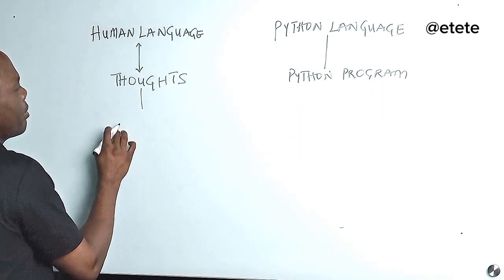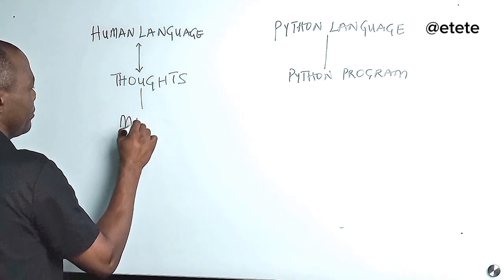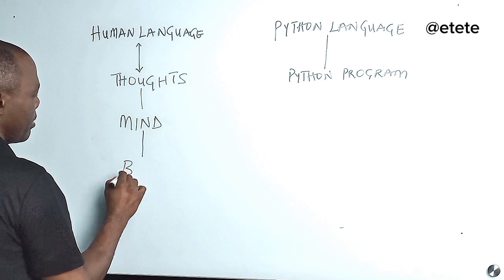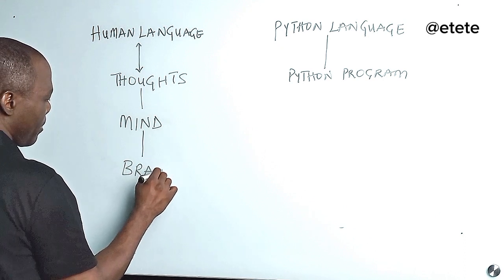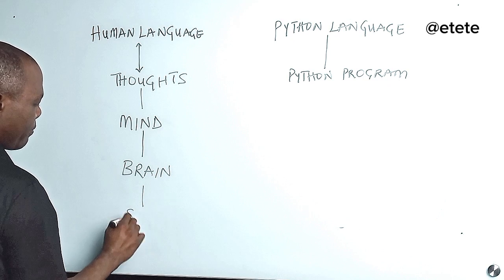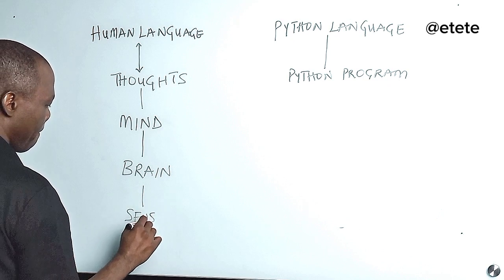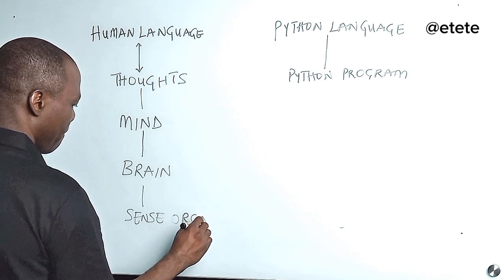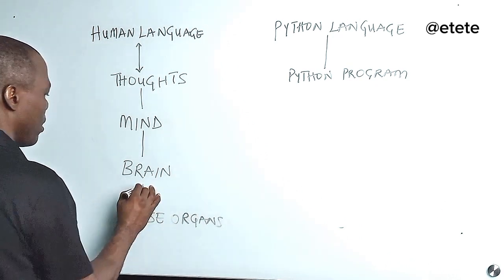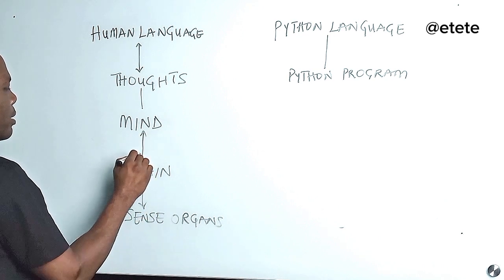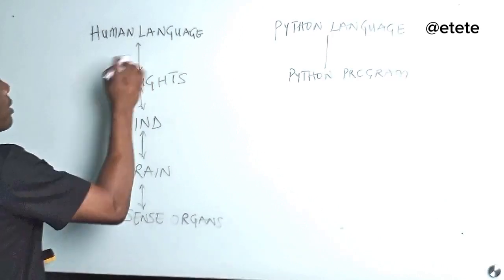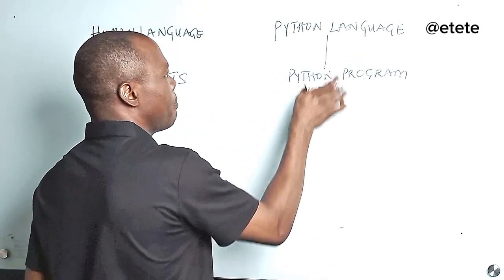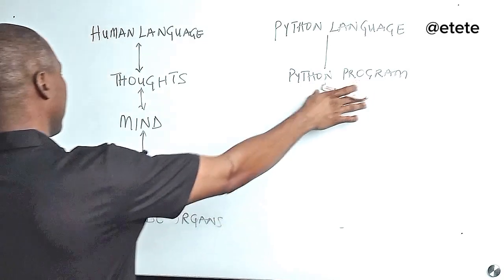So here we have mind, we have brain, and then we have sense organ. Okay. Now here we have Python language, Python program.